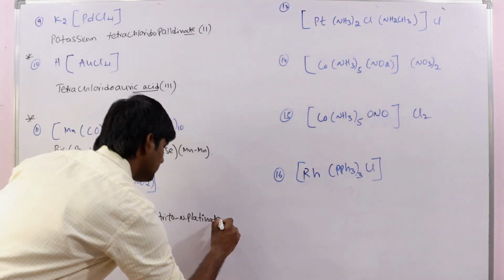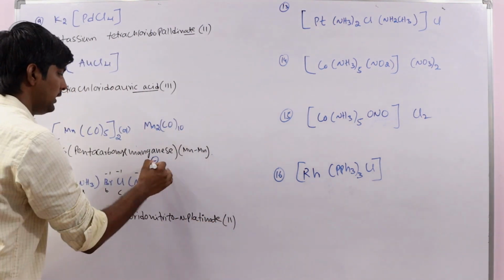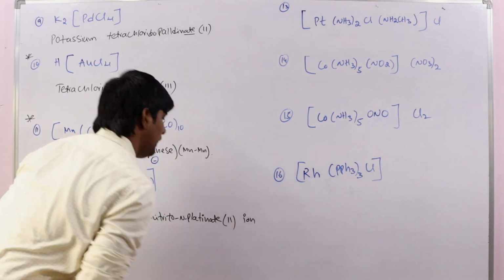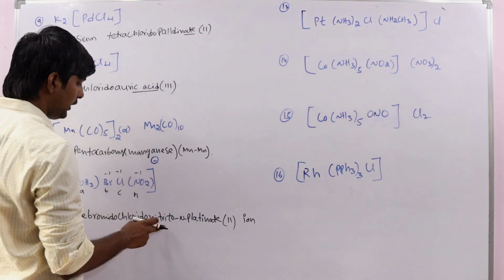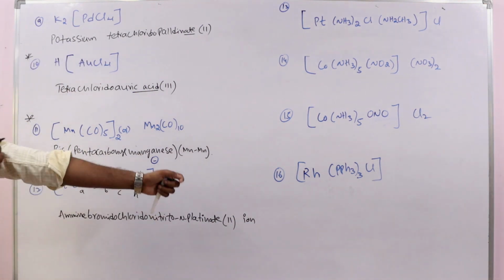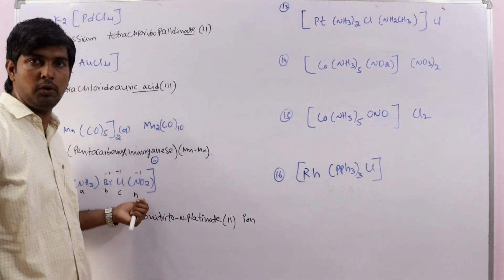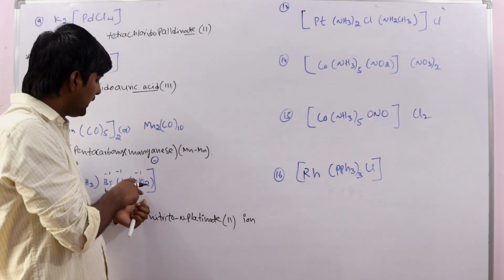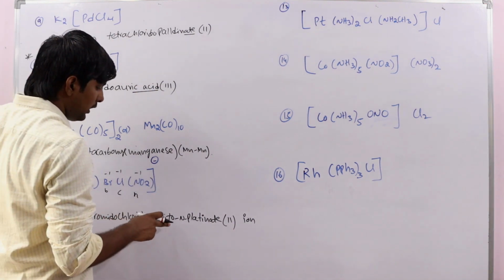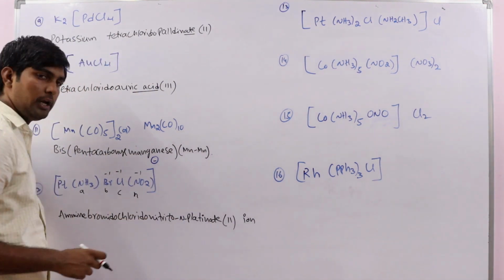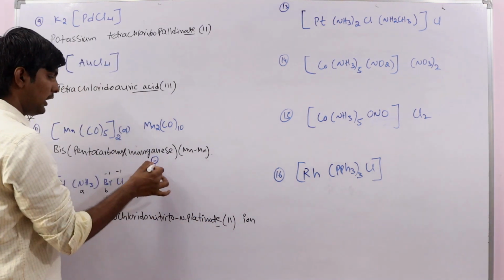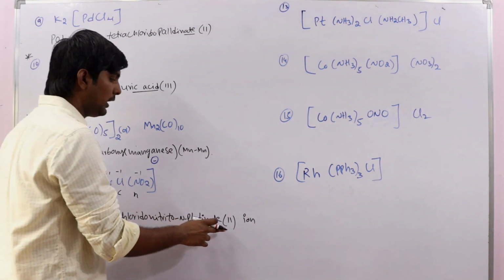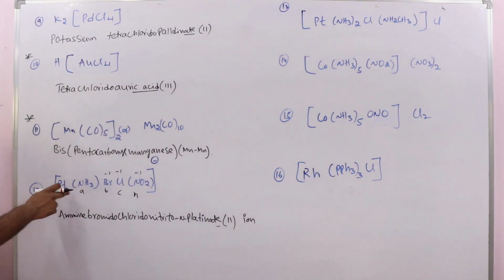Okay, so the charge will be 2, and here we have an ion. So amine, bromido, chlorido, nitrito, and see this is an ambidentate ligand which we already discussed in the rules. That's why for nitrito-N we are mentioning the donor atom here. Platinate, because we have a negative charge on the coordination sphere, so that's why platinate. Oxidation state of the metal is 2, platinate ion.